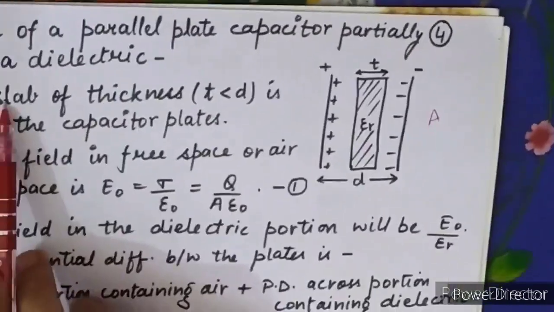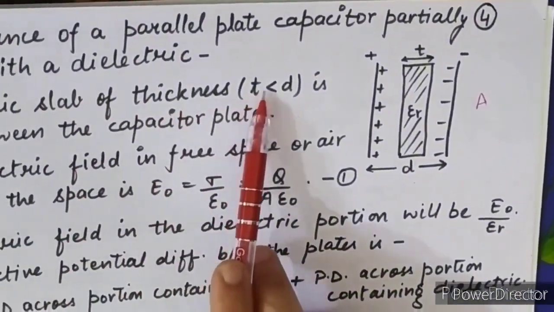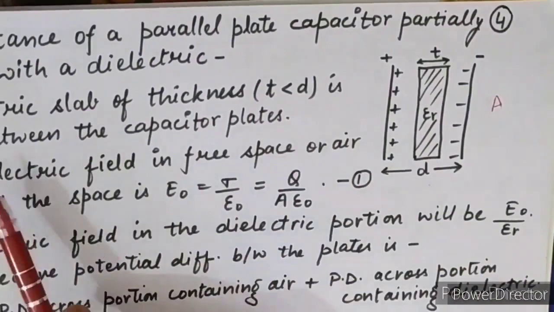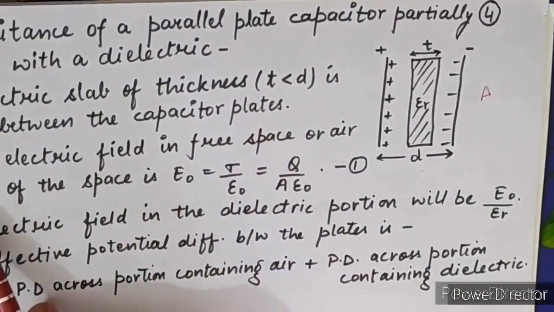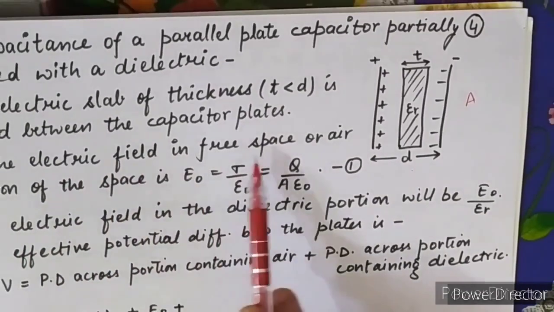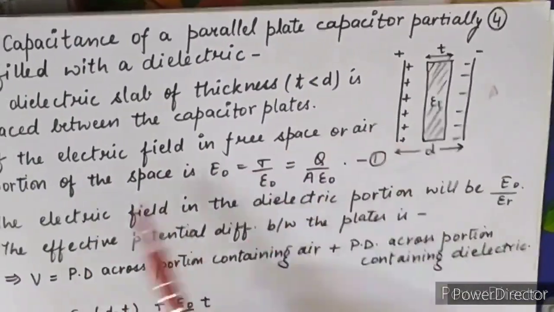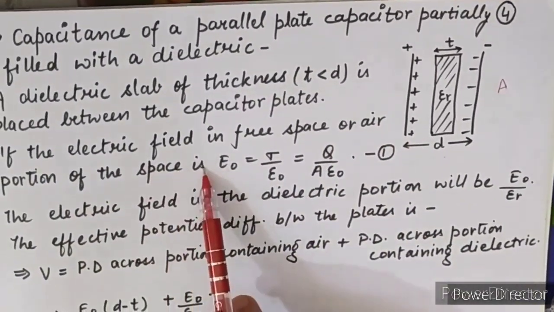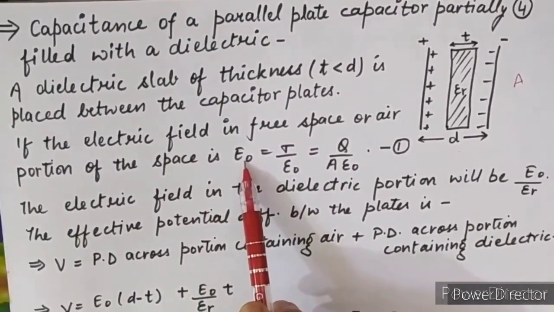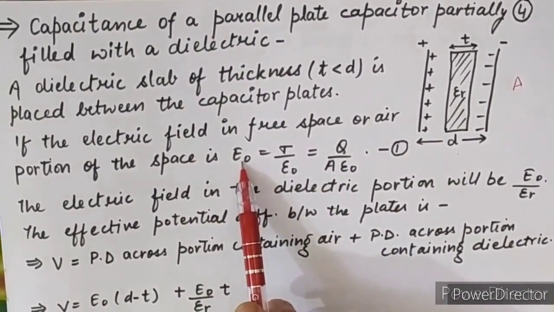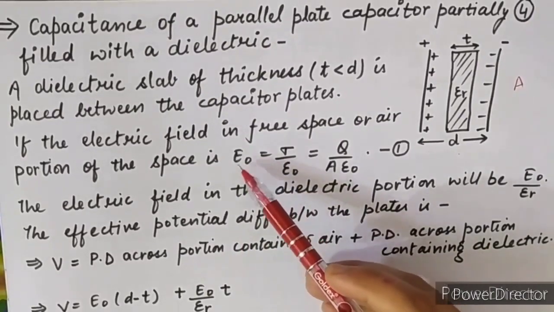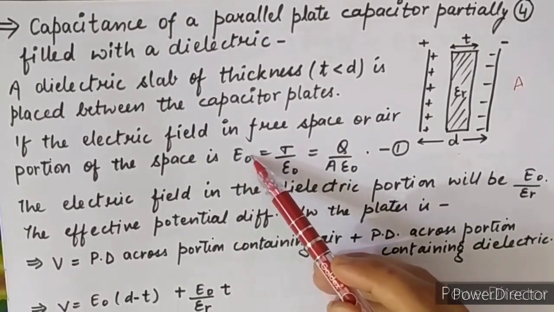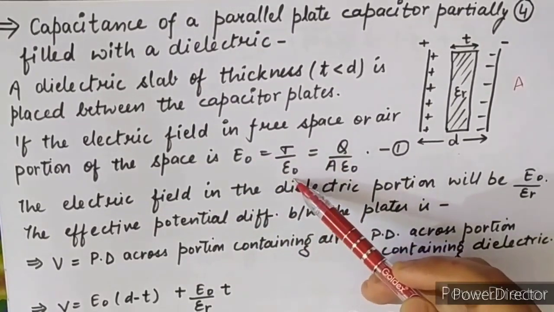A dielectric slab of thickness T less than D is placed between the capacitor plates. The electric field in the free space or air portion, which we have just calculated by Gauss law, is E naught equals sigma upon epsilon naught.